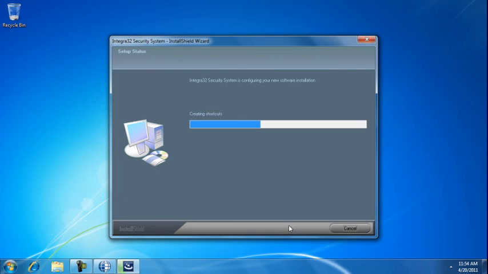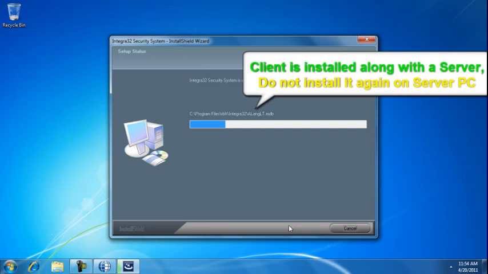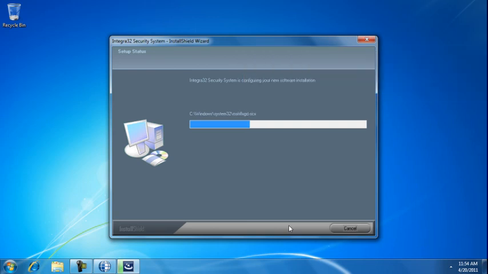Setup will install and register necessary files and libraries. At this point, a client will be installed. You do not have to install clients separately on this first computer. Client will be only installed on additional computers, allowing people to administer the system from remote PCs.